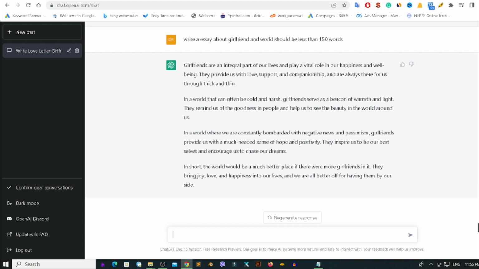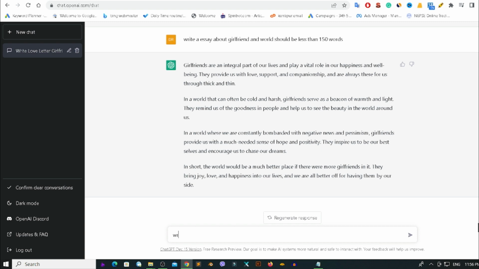Okay, so now I'm going to teach you how you can create a product description with the help of ChatGPT. So if you are an Amazon seller, a Flipkart seller, an eBay seller, or if you are running an e-commerce website, then in that case you can take help of ChatGPT to create product descriptions.